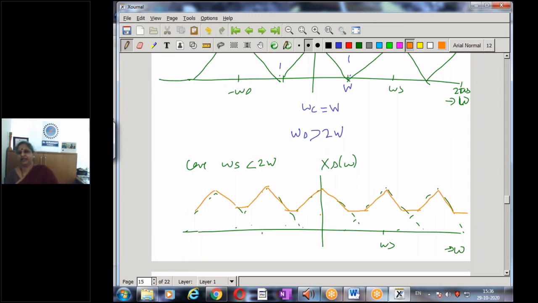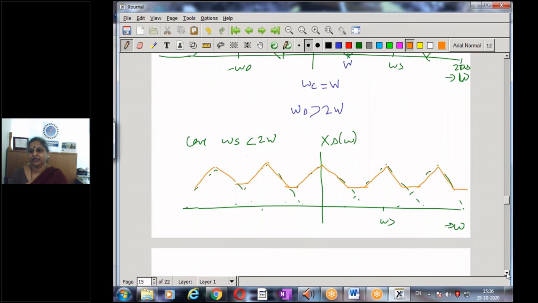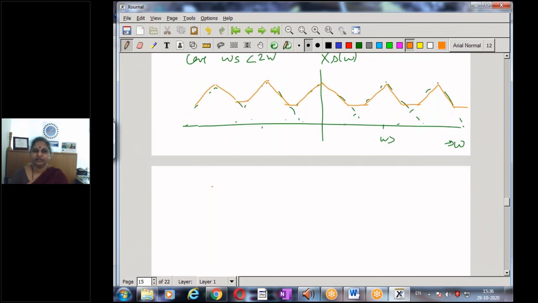Now we will agree that no matter what filter I have, it is not possible under any circumstance to get back my original spectrum from this situation. So what is this situation? When my sampling frequency is less than 2W, and hence for recovery of the signal, I need to have omega s greater than 2W.